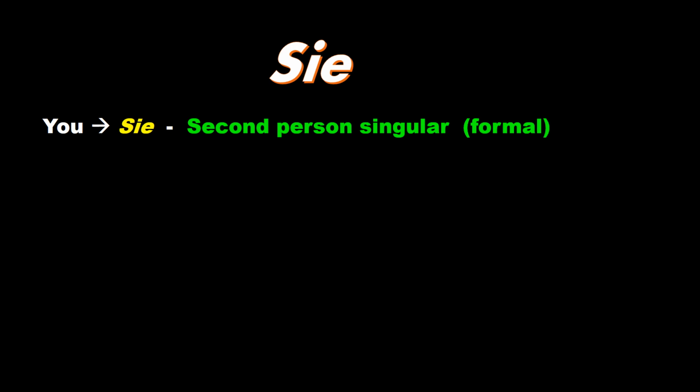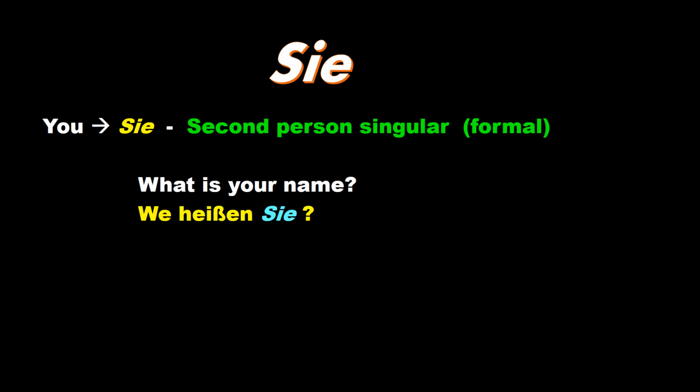It means you. It can be singular number. It can be plural number as well. So for singular, we call it you in English. Let's take some examples to understand Sie. What is your name? We translate it in German like Wie heißen Sie? Here this Sie denotes you. What is your name?